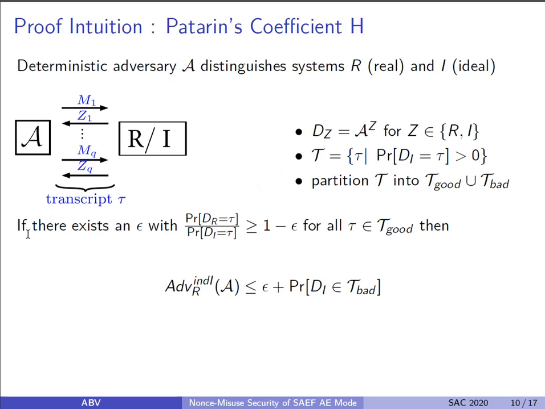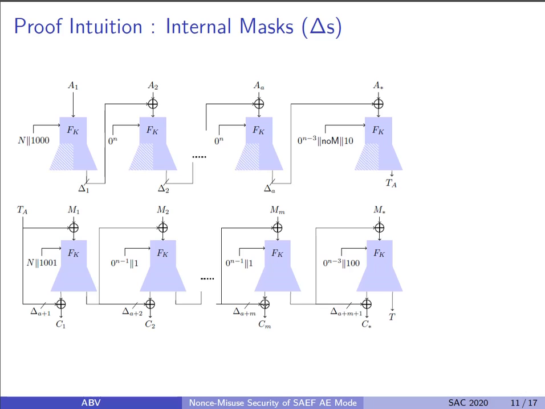Then the main result of the coefficient H technique says that if there exists an epsilon such that this probability ratio of transcript distributions is lower bounded by 1 minus epsilon for all good transcripts, then the advantage of the adversary of distinguishing R from I is upper bounded by epsilon plus the probability of ideal transcripts being bad. Coming to the main proofs, let us denote the masks which are processed internally here as deltas. We will be using these deltas for the proofs.